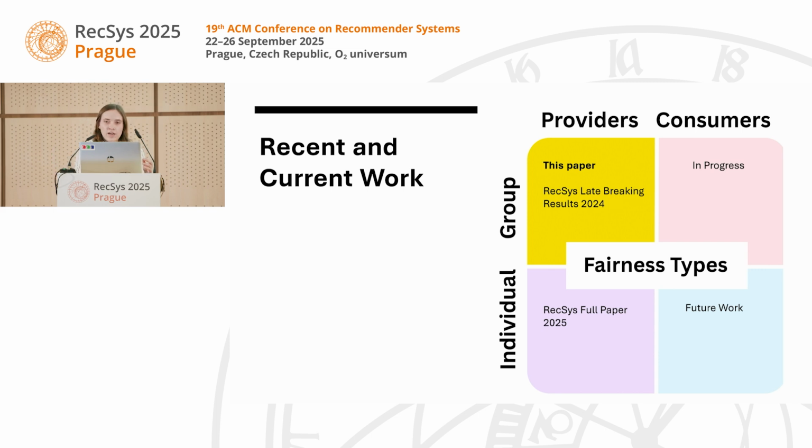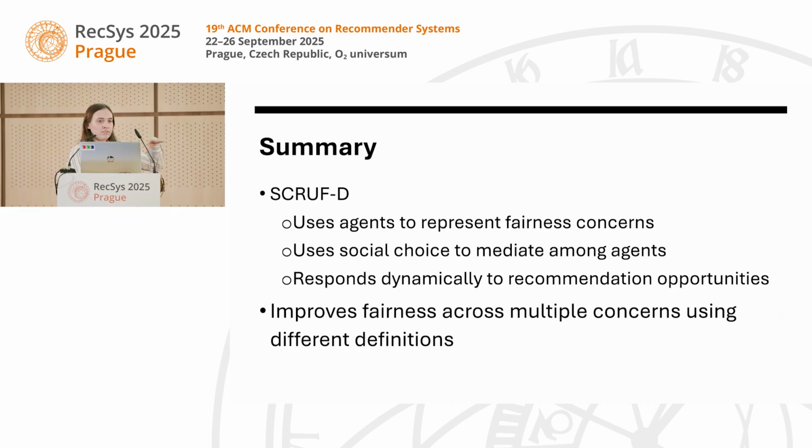In summary, SCRUF-D uses agents to represent fairness concerns, uses social choice to mediate among the agents, and it responds dynamically to different recommendation opportunities, allowing us to improve fairness across multiple concerns using different definitions.